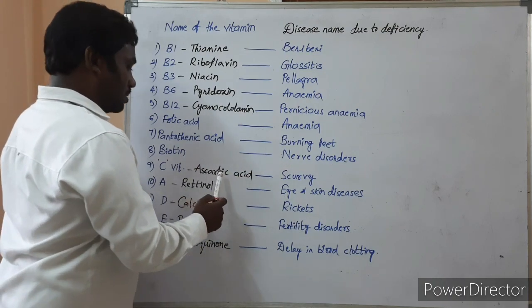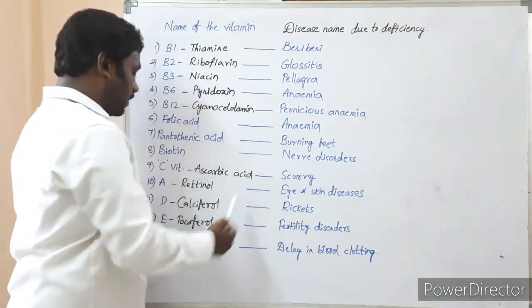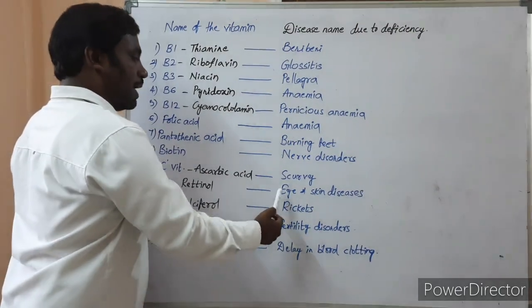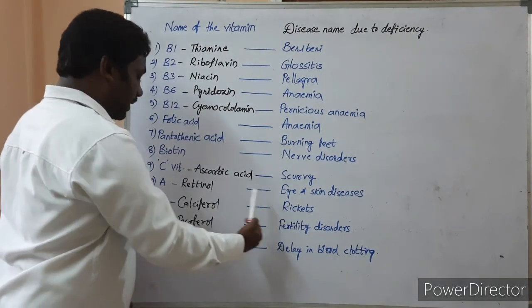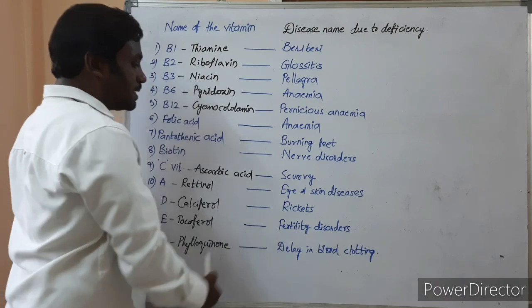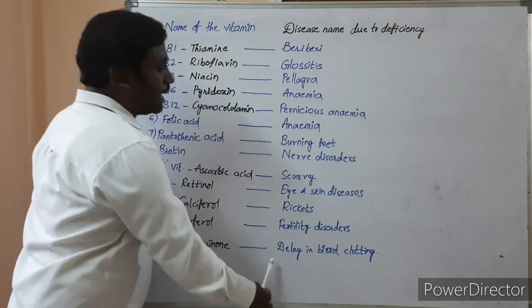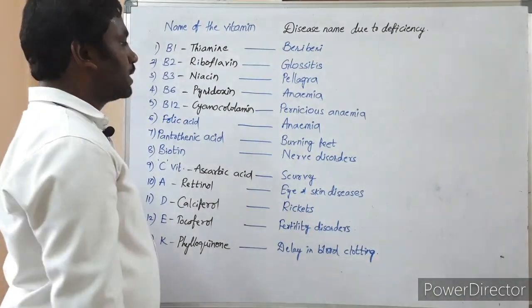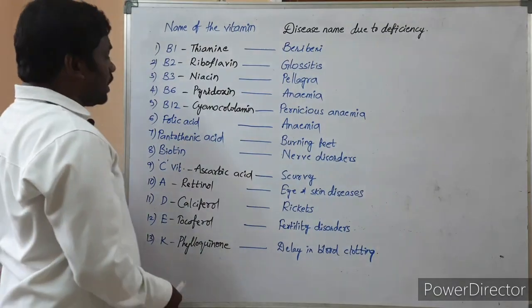Next, C vitamin ascorbic acid deficiency disease name is scurvy. Retinol, eye and skin diseases. Calciferol, rickets. Tocopherol, fertility disorders. Phylloquinone, delay in clotting of blood or blood clotting related diseases.